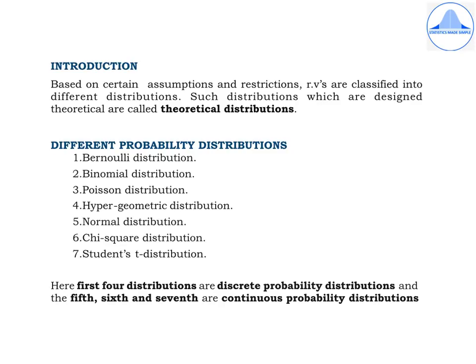Now, based on certain assumptions and restrictions, random variables are classified into different distributions. Such distributions, which are designed theoretically, are called theoretical distributions. The different probability distributions which we are going to learn are the Bernoulli distribution, binomial distribution, Poisson distribution, hypergeometric distribution, normal distribution, chi-square distribution, and student's T distribution. The first four distributions are discrete probability distributions, and the fifth, sixth, and seventh are continuous probability distributions.